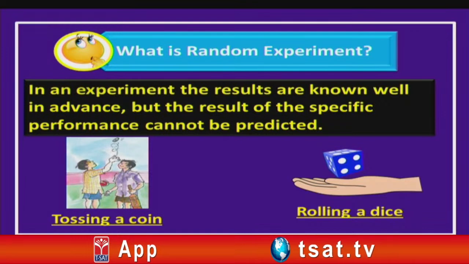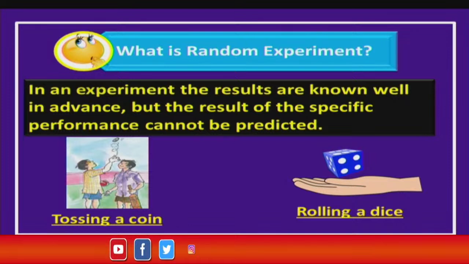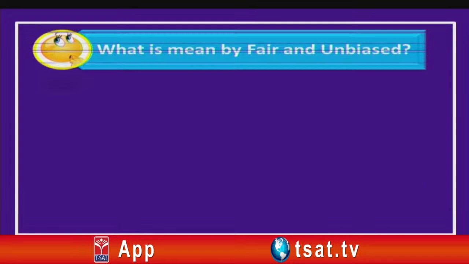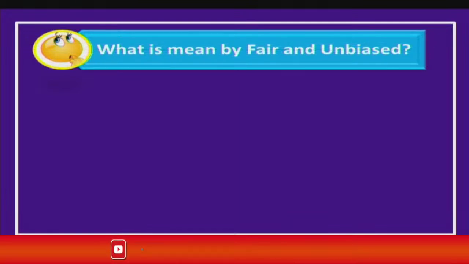So these are known to you, the results are known to you in advance, but can you predict children what exactly it is going to come? That is not possible, isn't it children? So we call this a random experiment, that is, tossing a coin is an example and rolling a dice is another example children. Now children, what is meant by fair and unbiased?